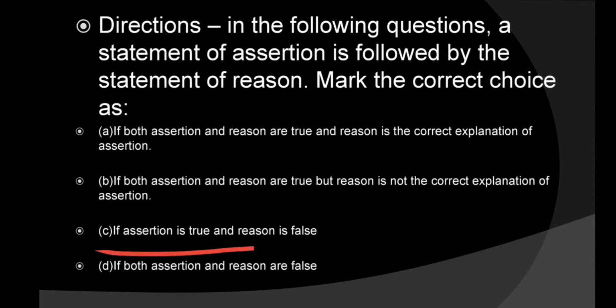If assertion is true but reason is false, then mark C. Assertion is true and reason is false, then mark C. And if both the assertion and reason are false, then you have to mark D.